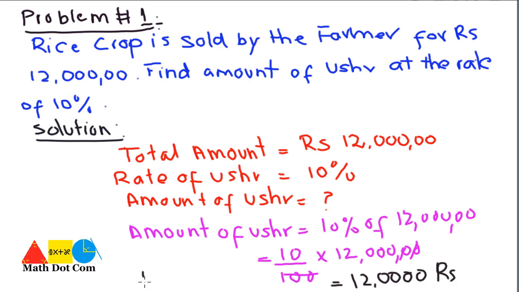So this is the amount of Usher that the farmer has to pay on the crop that is being sold. It's 1,20,000 that the farmer has to pay for the crop of 12 lakh. This is how you can calculate the amount of Usher.